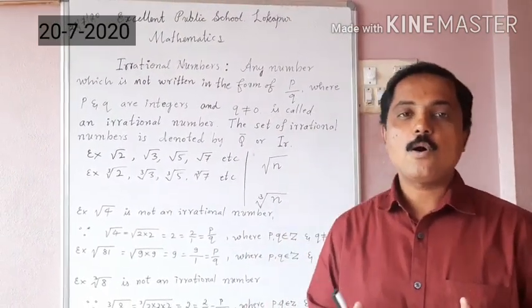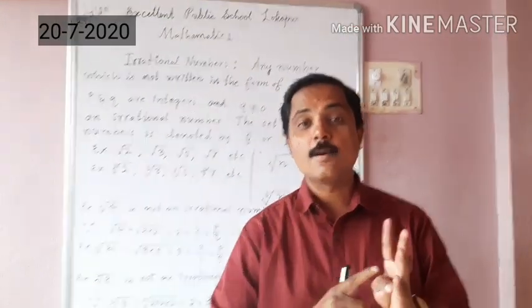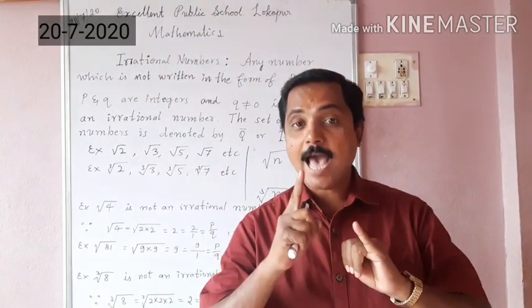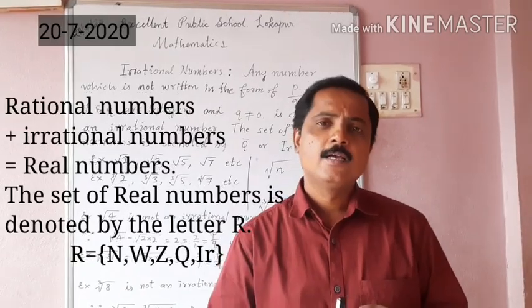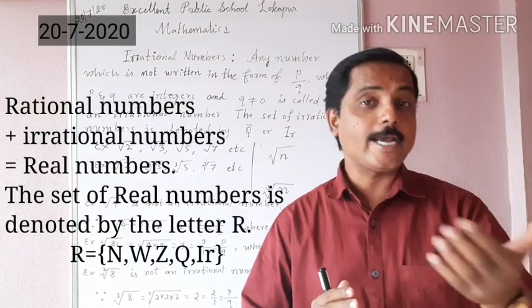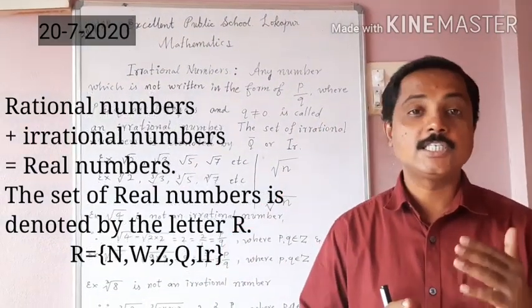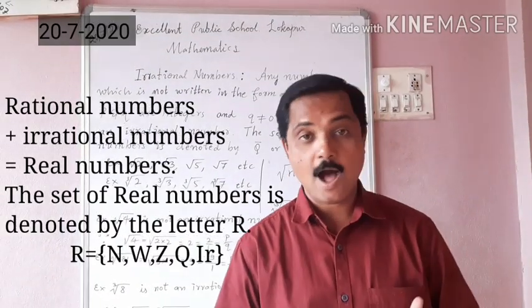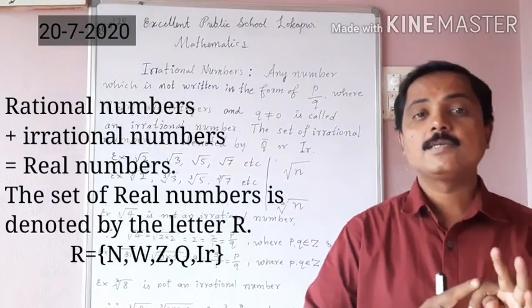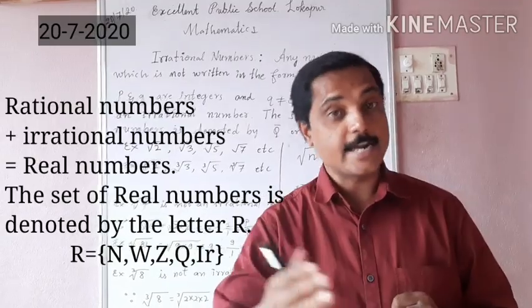Today we have learned about the different types of numbers like the natural numbers, whole numbers, integers, rational numbers and irrational numbers. Okay? See here children, rational numbers and irrational numbers, they are together called as real numbers. And the set of real numbers is denoted by the letter capital R. Right? All natural numbers, whole numbers, integers, rational and irrational numbers are real numbers.